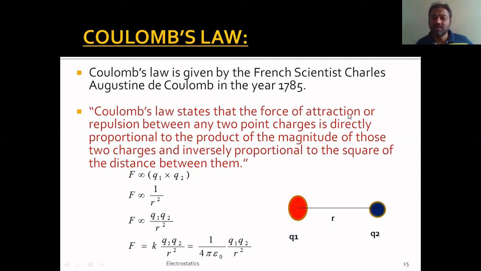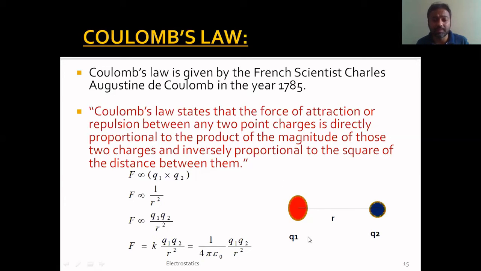It states that the force of attraction or repulsion between any two point charges is directly proportional to the product of the magnitude of those two charges and inversely proportional to the square of the distance between them. So this we call Coulomb's law. If you observe this diagram, there are two charges Q1 and Q2.